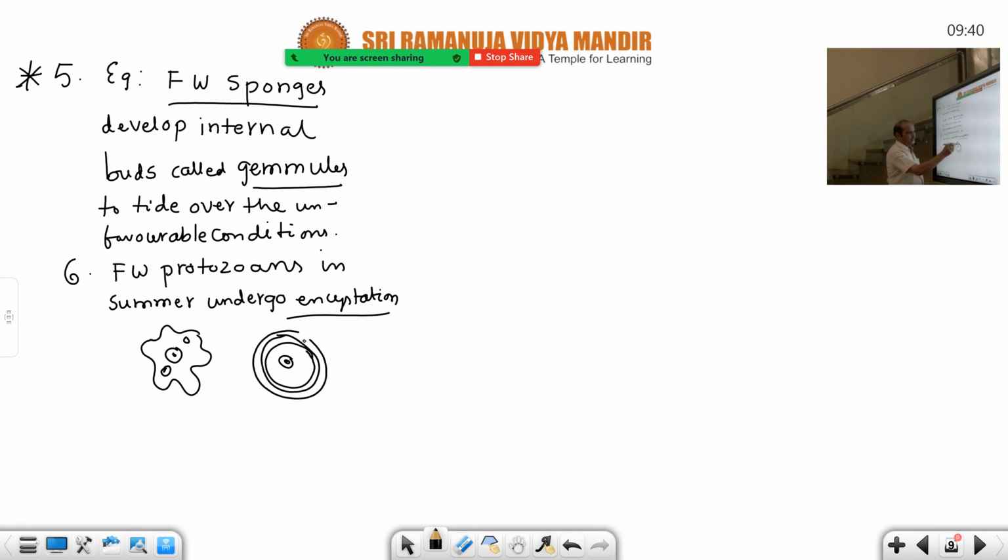Of course these details are not given. The cyst wall of amoeba is three-layered. A three-layered cyst is developed. The details I am giving are not there; in the book only encystation is given. So this is the tri-layered cyst that is developed. The cyst is made up of a substance called chitin. Chitin never allows water into the body and never allows water from the body to go outside. Entry and exit of water is stopped. That is the help given by this phenomenon called encystation. That is done in the freshwater protozoans.